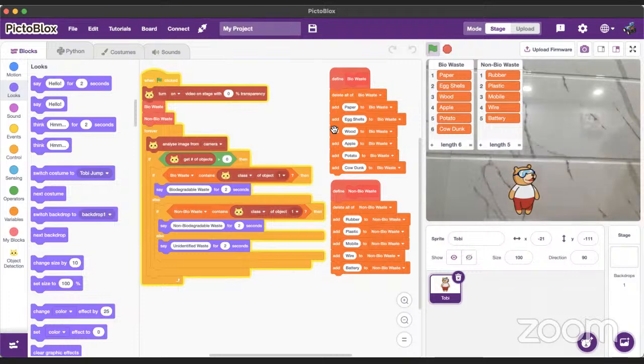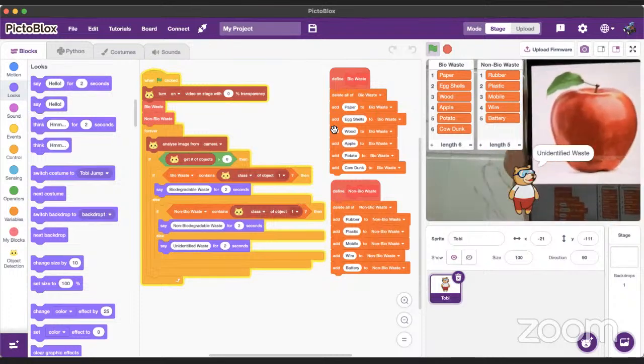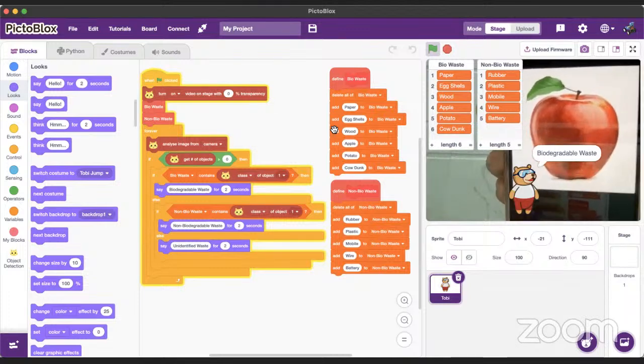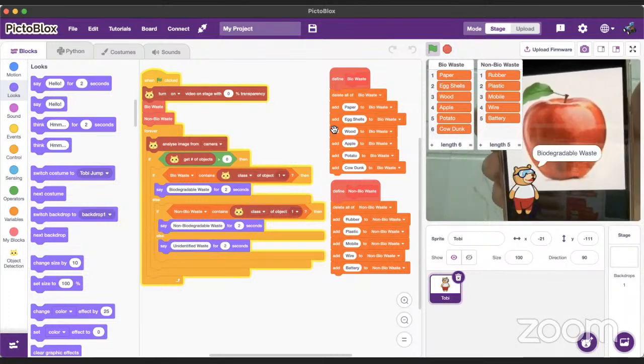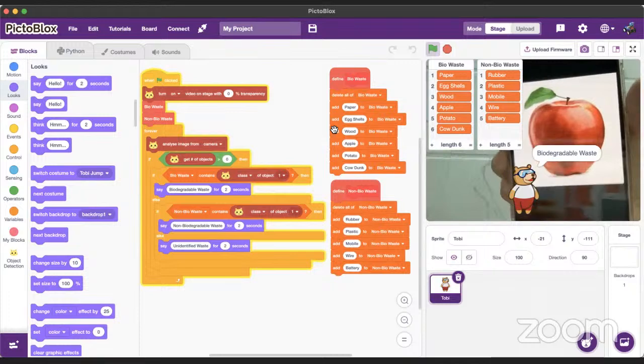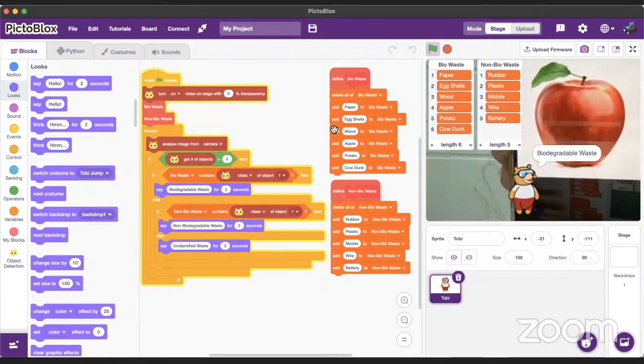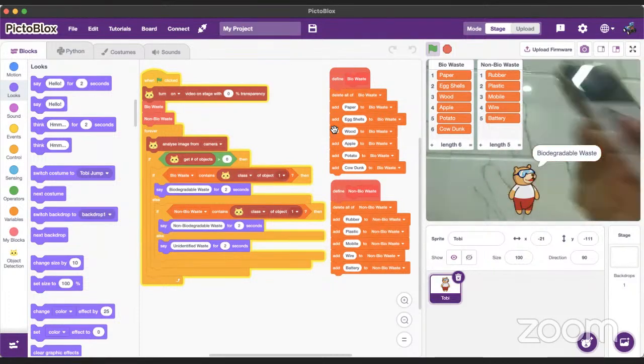Okay. What if I show an apple? I don't have an apple, but I have a photo of an apple, like a picture of an apple. So what if I show this? Now this is categorized as biodegradable waste. I don't have an apple with me. I'm really sorry. I don't carry them around. So yeah, this is categorized as biodegradable waste.